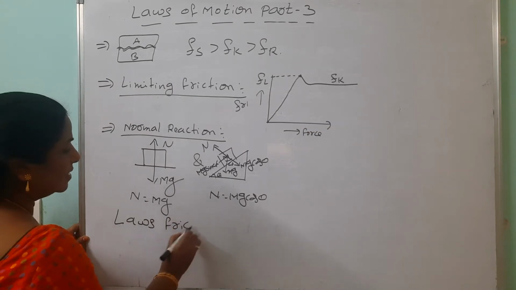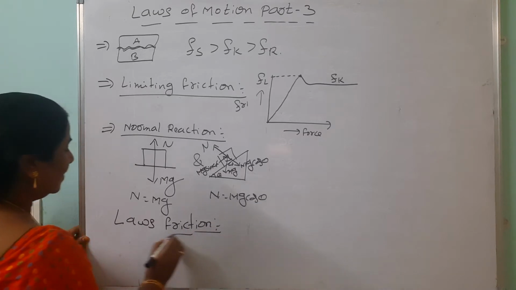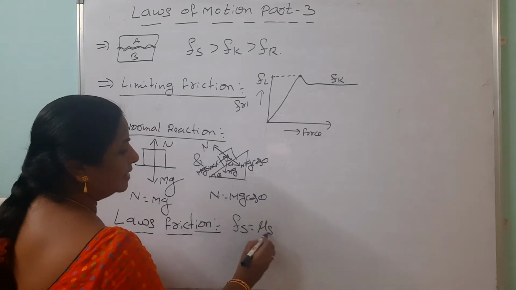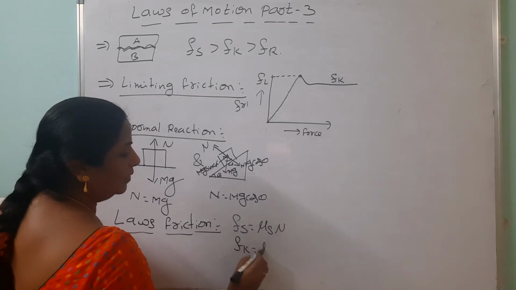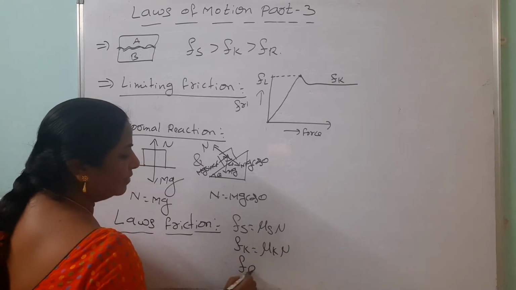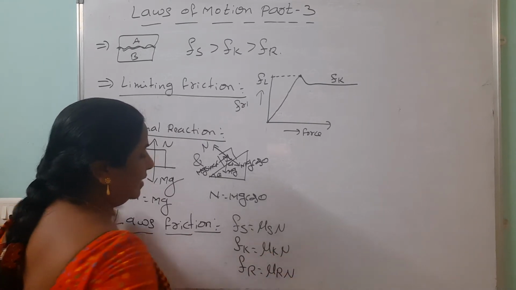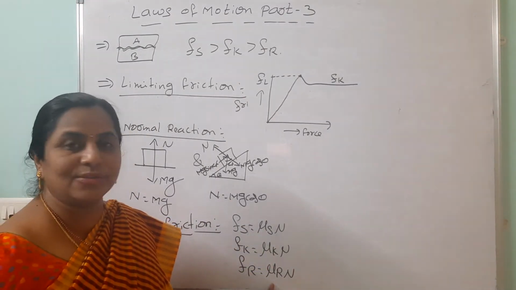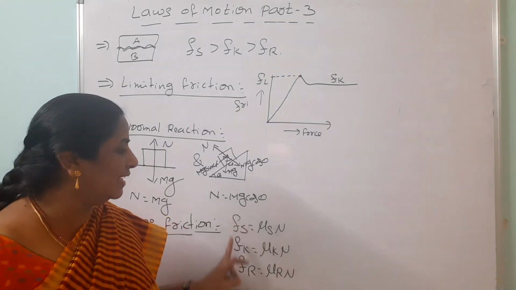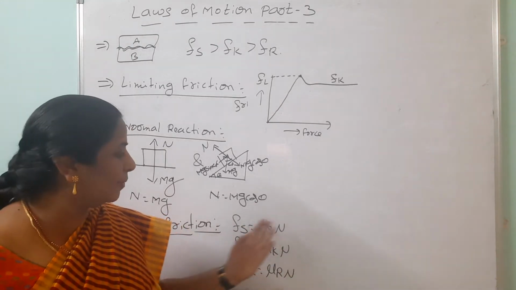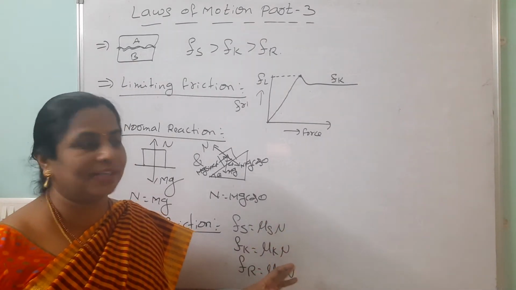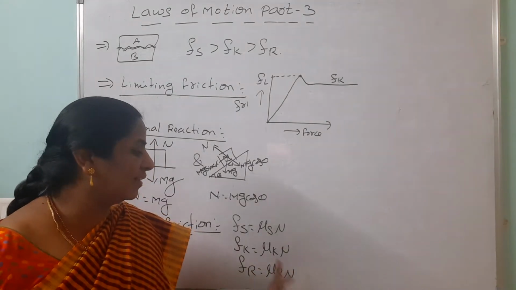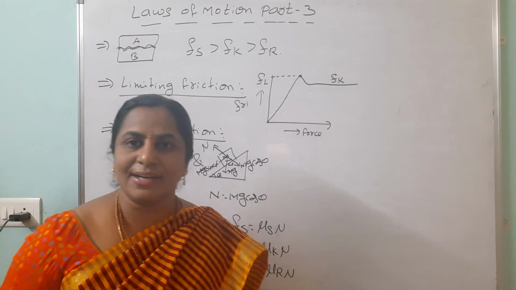Then we can focus on laws of friction. How many types of frictions are there? Three types of frictions are there. That's why there are three laws. First one is Fs equals mu s into N. Fk equals mu k into N. Then Fr equals mu r into N. This is called the coefficient of static friction, coefficient of kinetic friction. Then mu r is called the coefficient of rolling friction. So these three are called the laws of friction. Suppose they are asking find the static friction, you will do mu s into N. Find the kinetic friction means mu k into N. Find the rolling friction means we are doing mu r into N. N is the normal reaction.